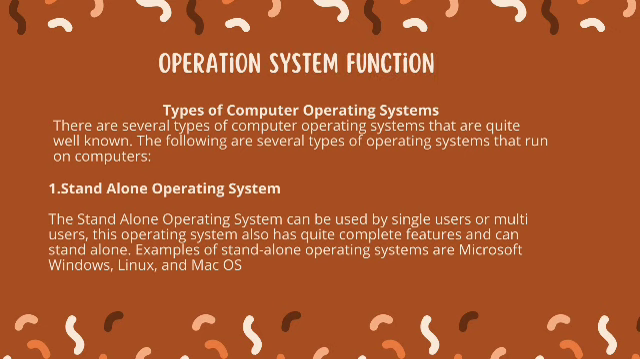Types of computer operating system. There are several types of computer operating system that are quite well known. The following are several types of operating system that run on computers. Number 1. Standalone operating system. The standalone operating system can be used by single users or multi-user. This operating system also has quite complete features and can stand alone. Examples of standalone operating systems are Microsoft, Linux, and Mac OS.